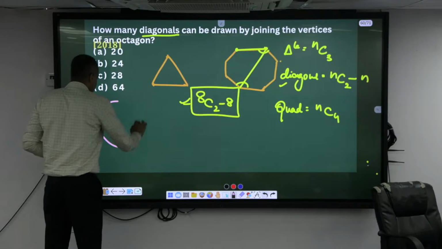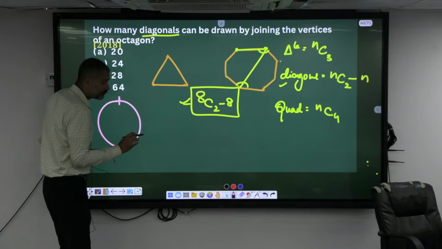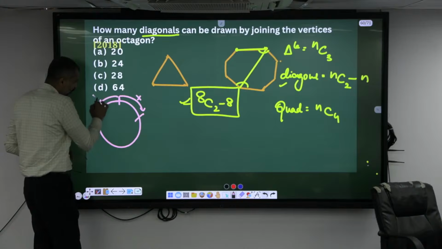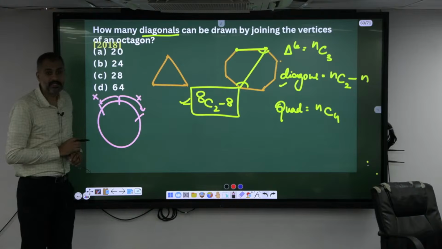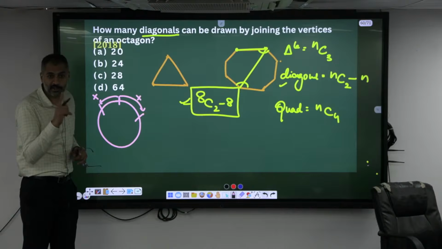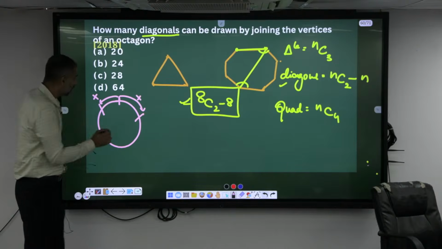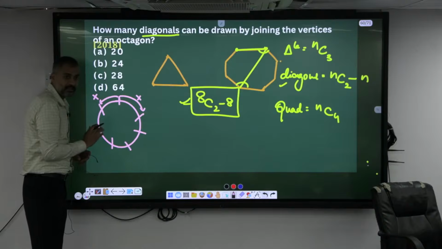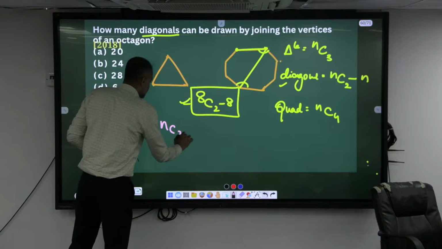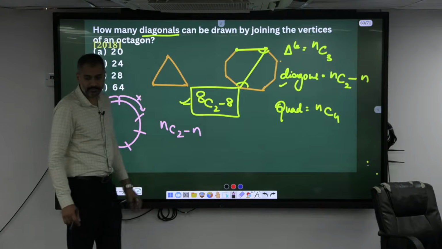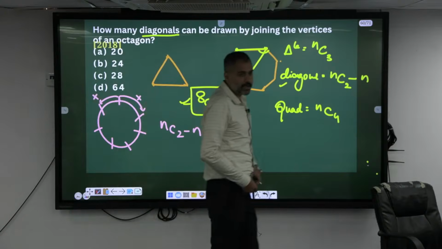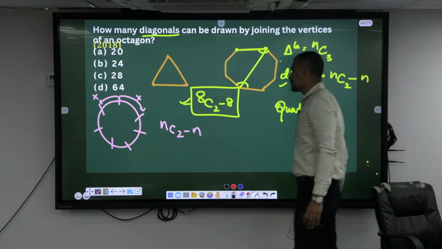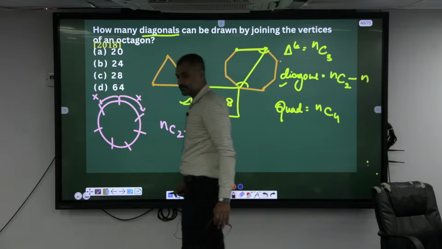When they are seated in a circle, if they are not handshaking with their neighbors, apart from neighbors everybody else is handshaking. In that case also, your answer is NC2 minus N. Remember this one. Handshaking is avoided with their neighbors, then the number of handshakes is NC2 minus N.